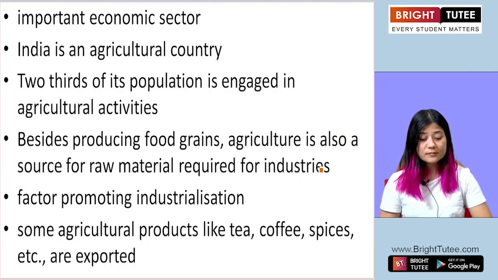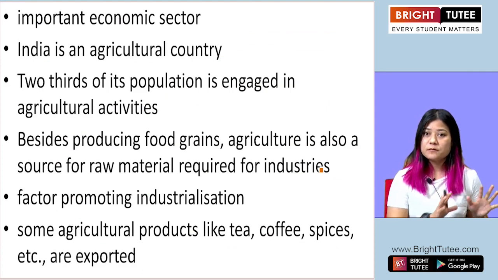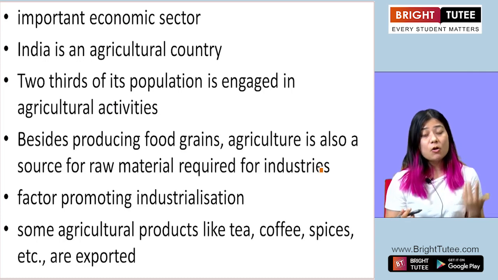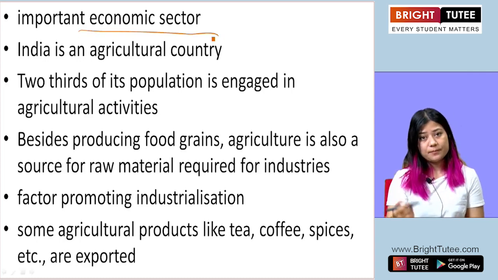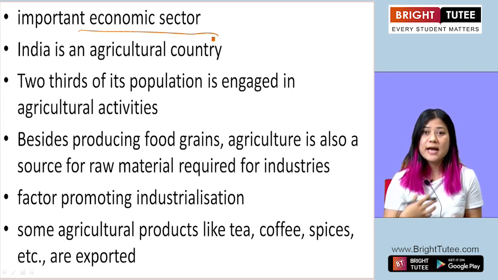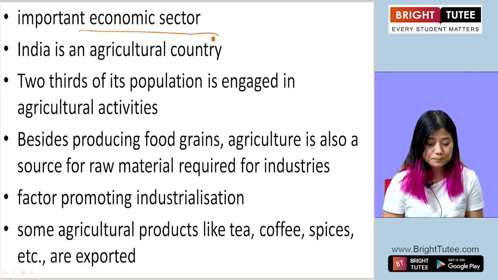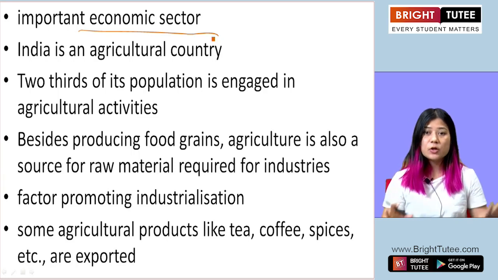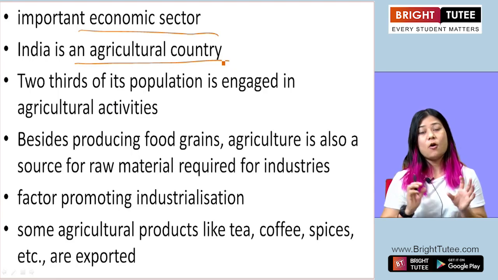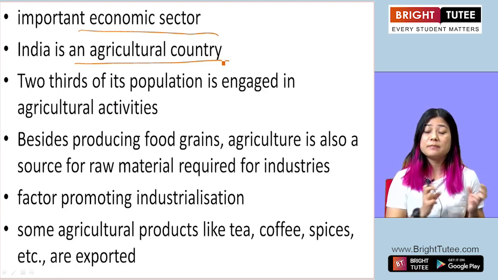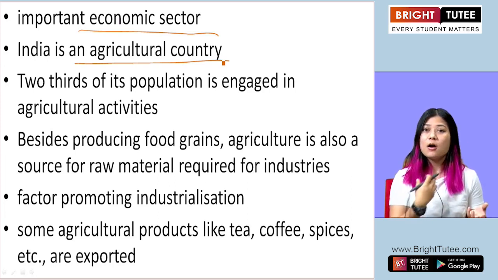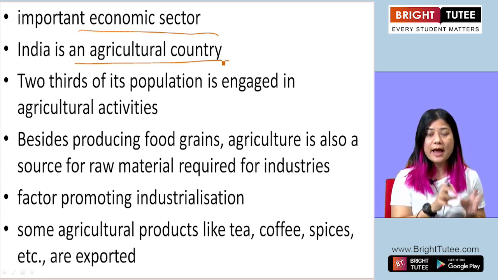Okay, now agriculture is important for society, for community, for people, for social change. It's also important for economy, the economic sector of any country, of our country as well as other countries. Okay, now India, when we look at India, India is an agricultural country where almost 70% of its people depend on agriculture or have primary occupation in agriculture.